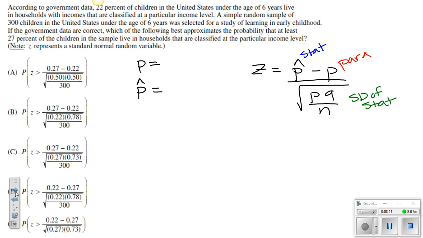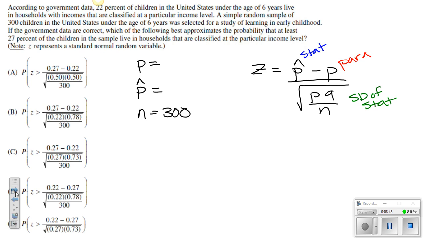Okay, so when you read this problem, I need you to locate what P is, what P hat is, and also what the sample size is. Now, looking from our answer choices, it looks like the sample size is going to be 300. All right, and it looks like we need to discern if it's going to be 0.22 as P or 0.22 as P hat. So then that 0.27 is going to be one or the other. All right, so according to government data, 22% of children in the United States under the age of 6 live in households with incomes that are classified at a particular income level.